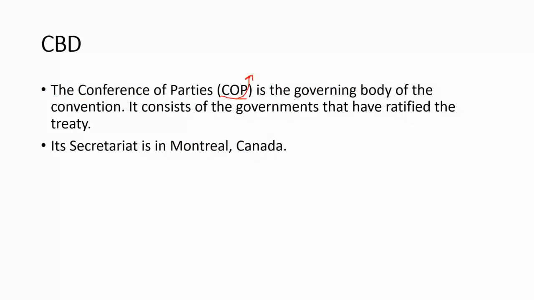The Conference of Parties (COP) is a meeting held every year. It is the governing body of this convention, and every year each party, like the 196 countries, gives a report on what they did this year to conserve the biodiversity. If there is not sufficient improvement, then there are legal provisions for that also.